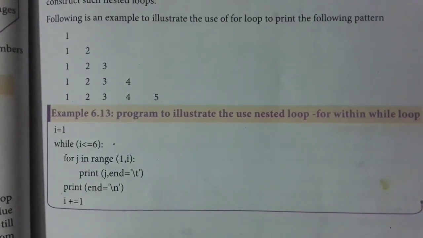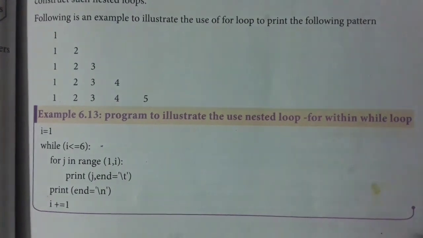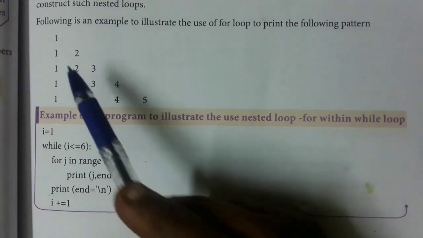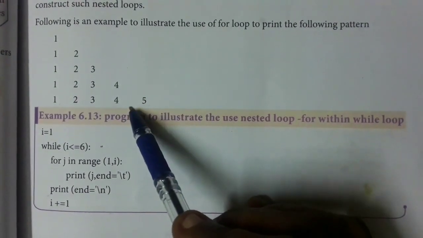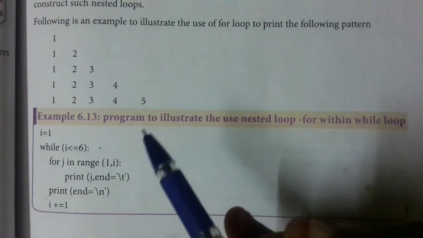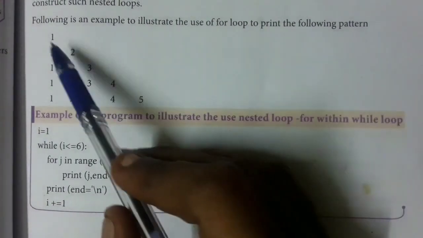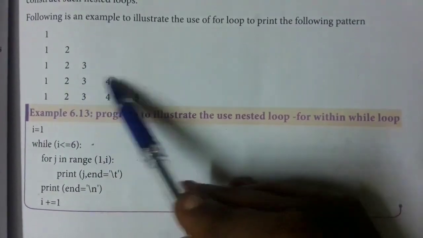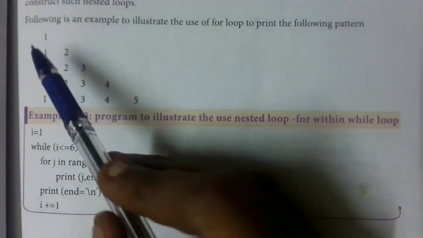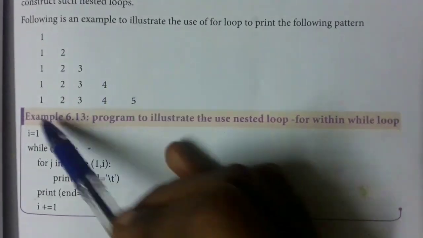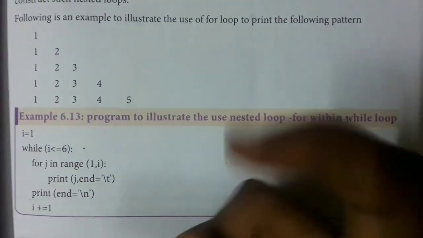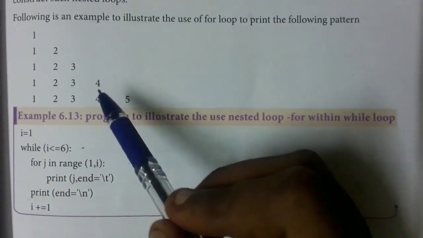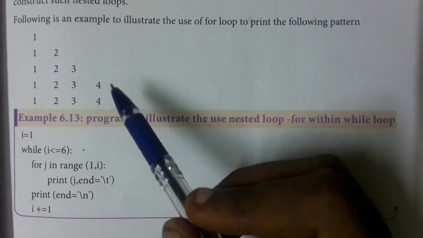Now we will see an example for nested loop. See this. This is the pattern we are going to print. Here, when you want to do this one, we have to use two loop statements. See, the numbers have to be printed: 1, 1 2, 1 2 3, 1 2 3 4 and so on. For counting how many times it has to be printed, one loop statement has to be used, and to display the actual value, one inner loop has to be used. Now we'll see the example.